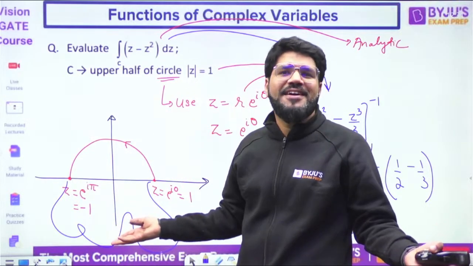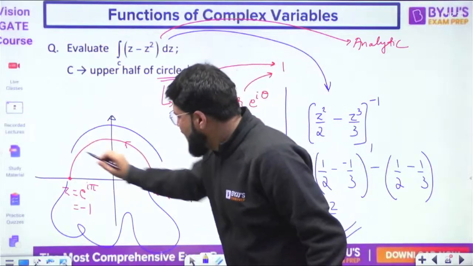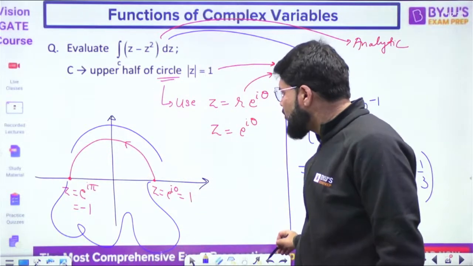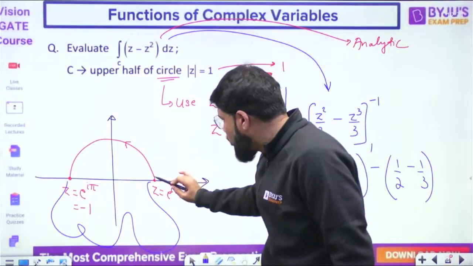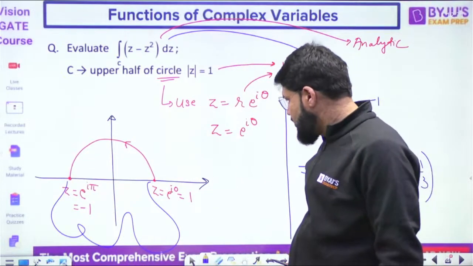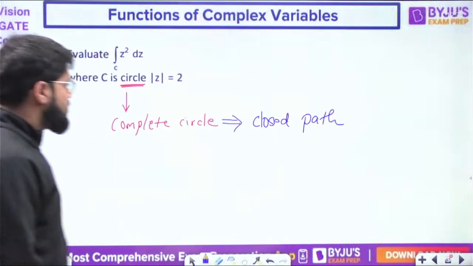That is my secret, है ना? That is my secret. Okay, you can assume anything. Maybe I have gone like this. Maybe I have gone along x-axis, but मैंने कुछ बताया ही नहीं है. That means I could have gone along any path. I have only used point A and point B, nothing else. That is what independent of path here means. ठीक है? चलिए, let's come here. Let us continue this. It is a closed path.